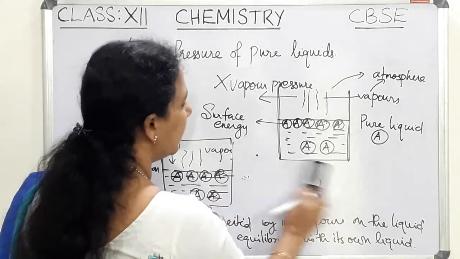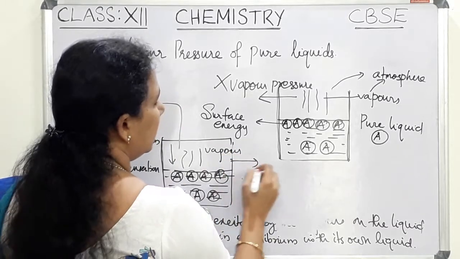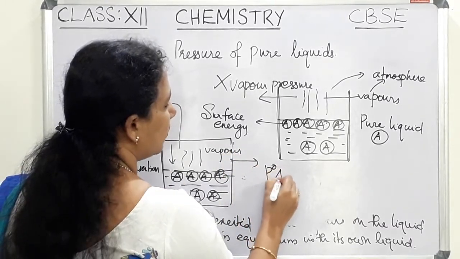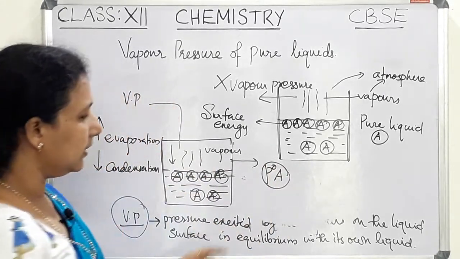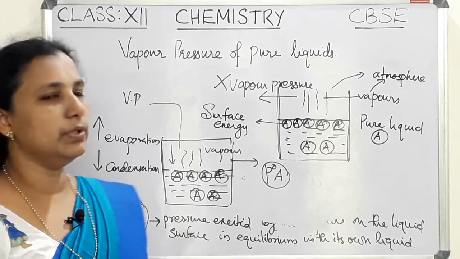If this vapor pressure is denoted by P0A, so it can be denoted by P0A. So this is about the vapor pressure of pure liquids.